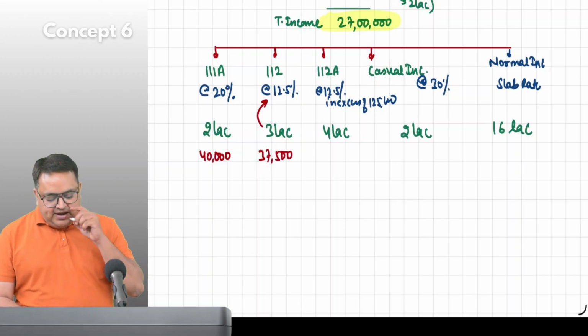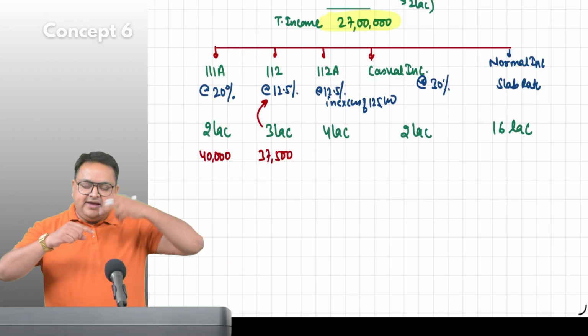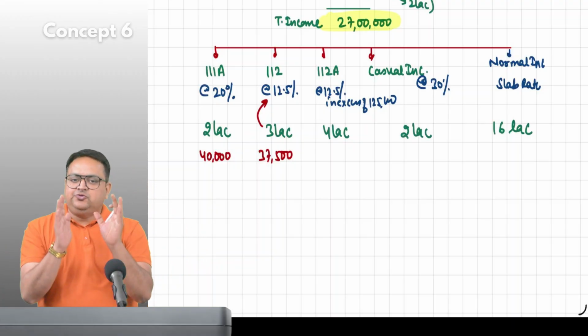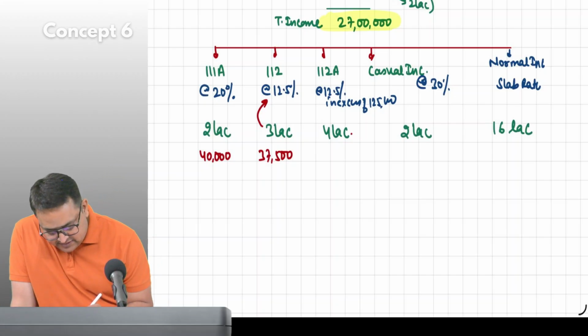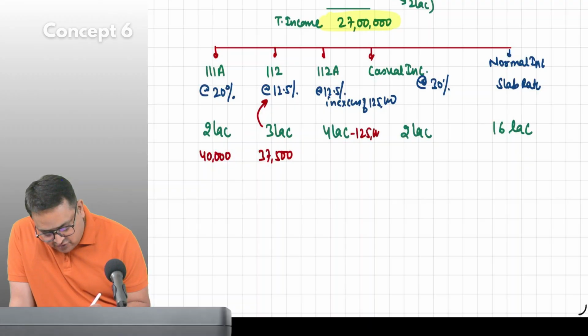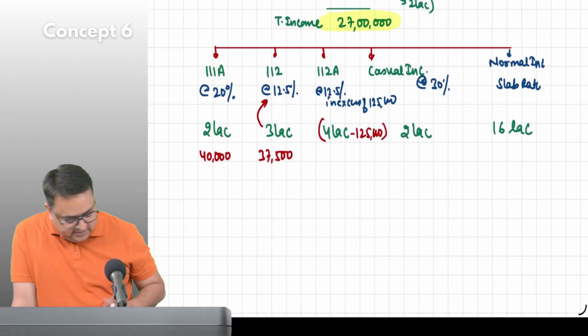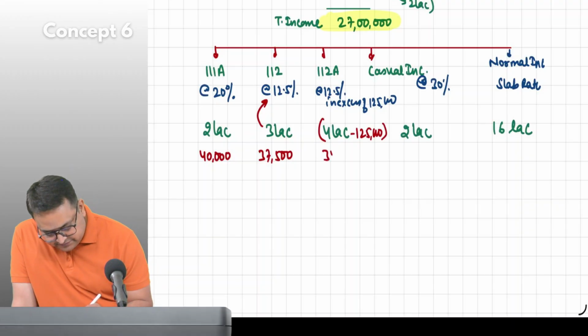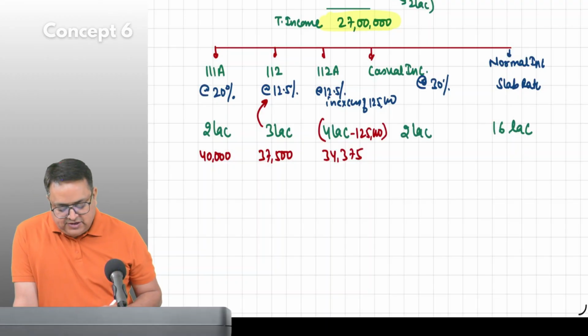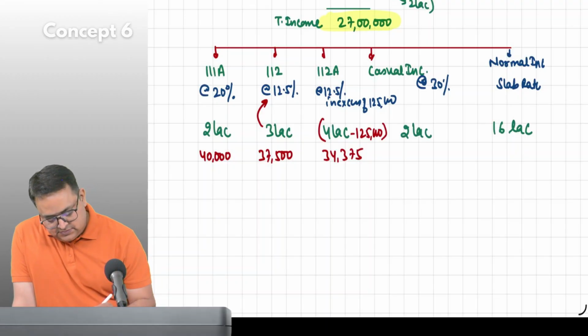Guys, 4 lakh, can I directly calculate 12.5% or first 1.25 lakh is not taxable? First 1.25 lakh is not taxable and 2.75 lakh into 12.5% is 34,375. Casual income 30%. How much?